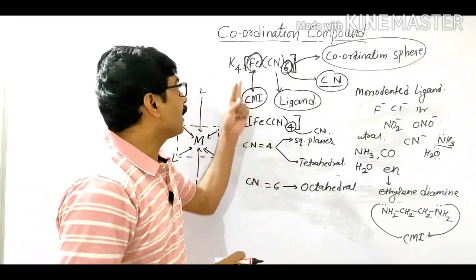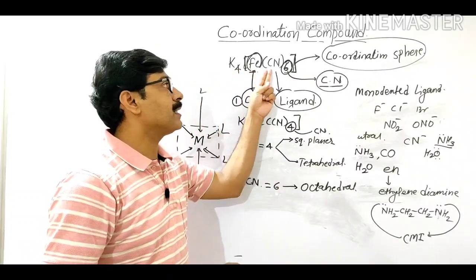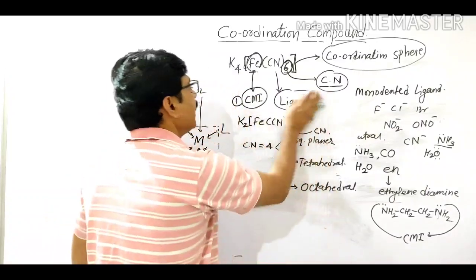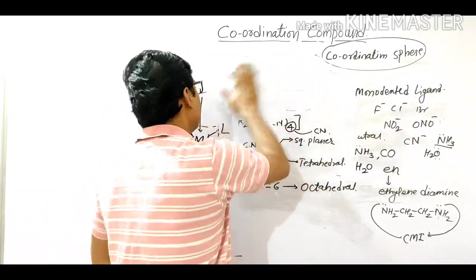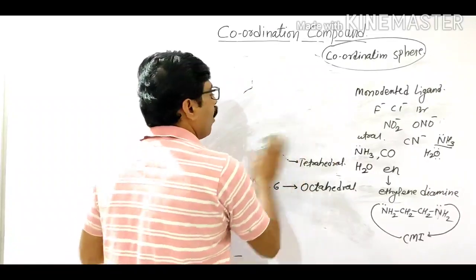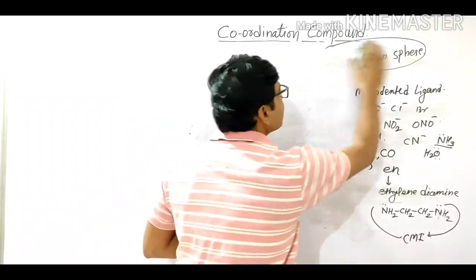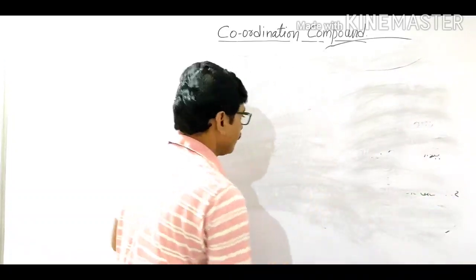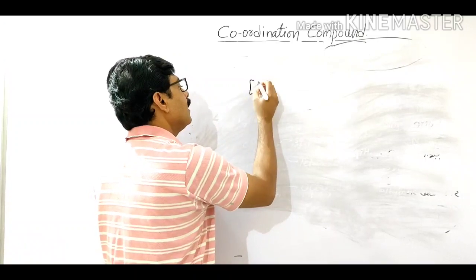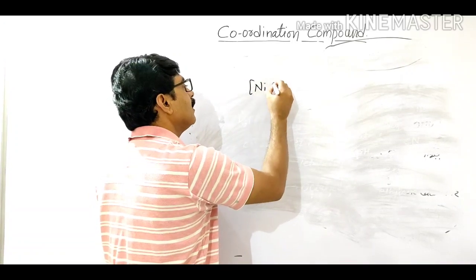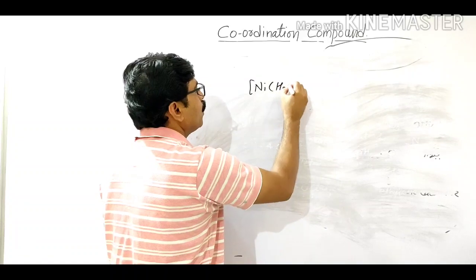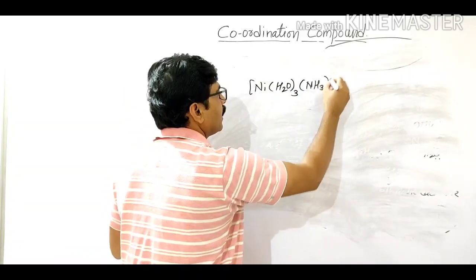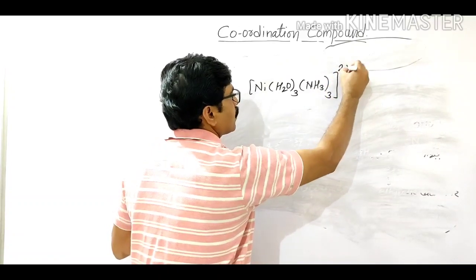Remember here. Now I am taking K4Fe(CN)6 as the complex. Then another example I am taking here, and then you can find out the number of species in these complexes. Now here [Ni(H2O)3(NH3)3]2+.